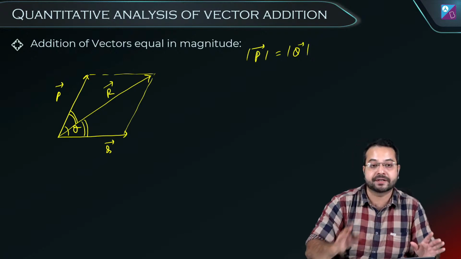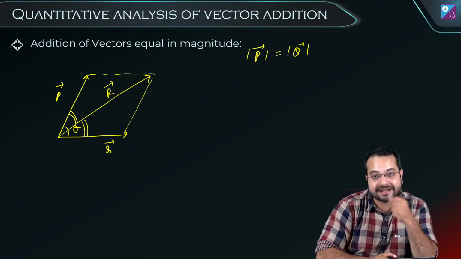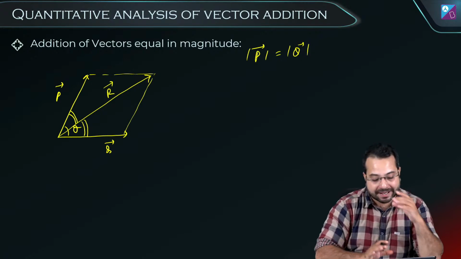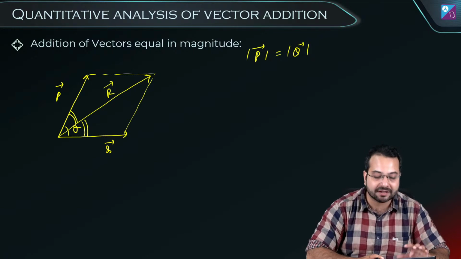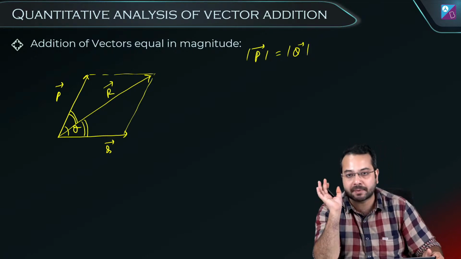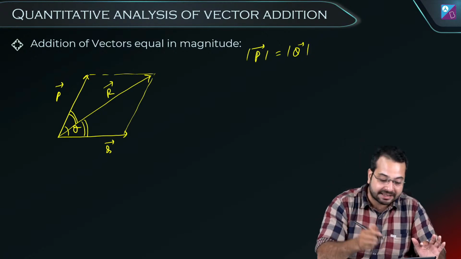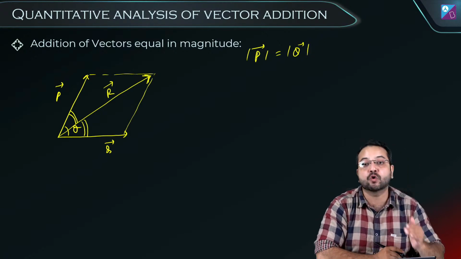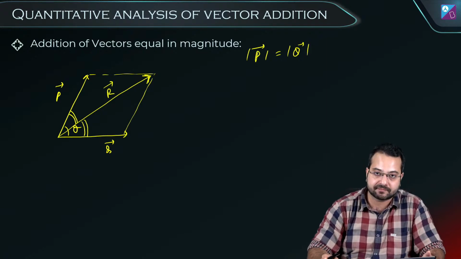Okay? Chaliye. So what it tells me is that this is a very interesting situation where if there are two vectors which are equal in magnitude, one, the resultant will be 2p cos theta by 2, and the other very important result is that the resultant is going to be along the angle bisector of the vectors.